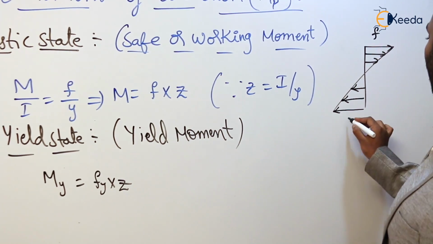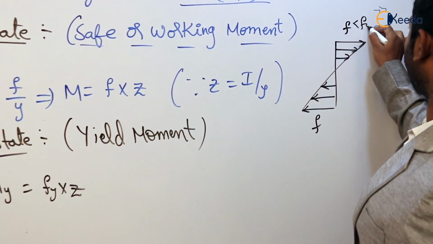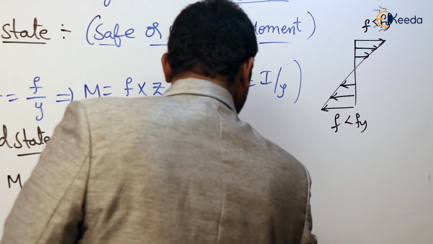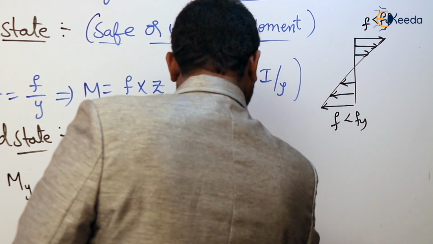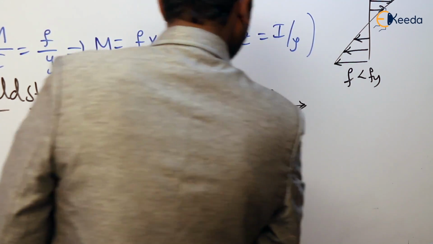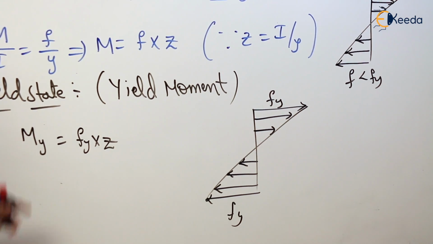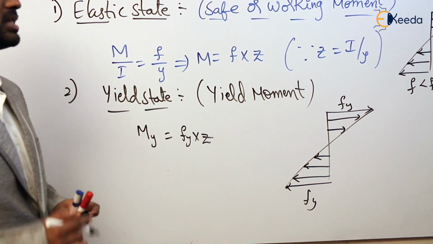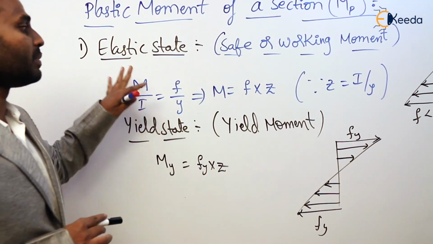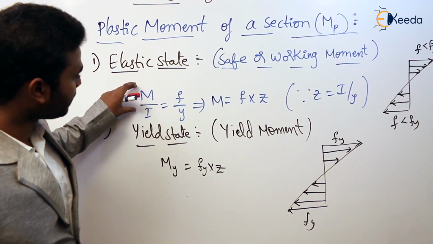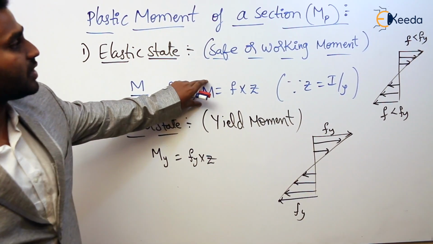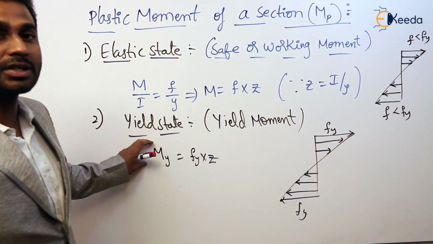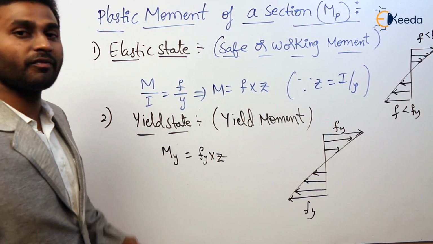Here it is F, which is less than Fy. And in the yield state, the stress variation is more than that. One is elastic state and another is yield state. These are the moment carrying capacities in each state: the safe moment or working moment in elastic state, and My, the moment of resistance in yield state.